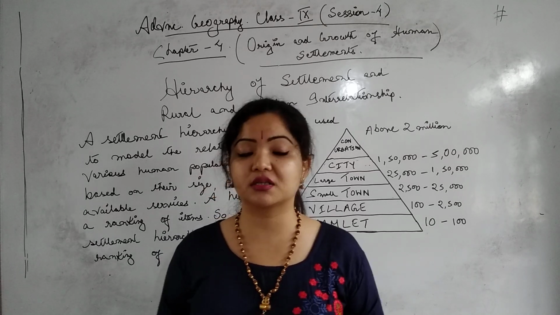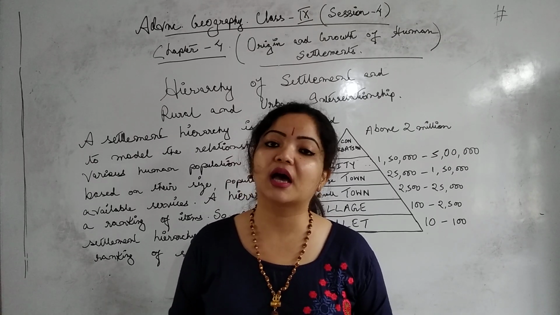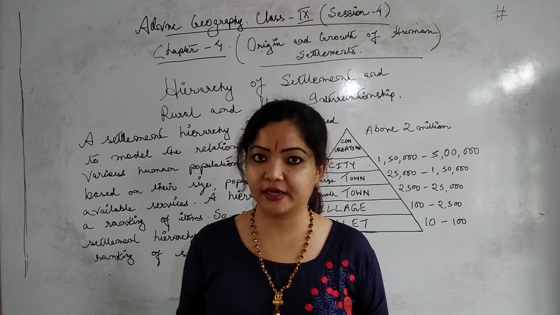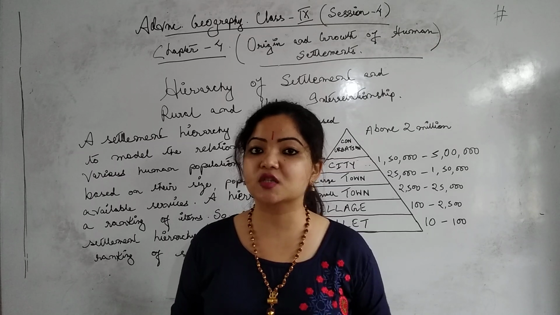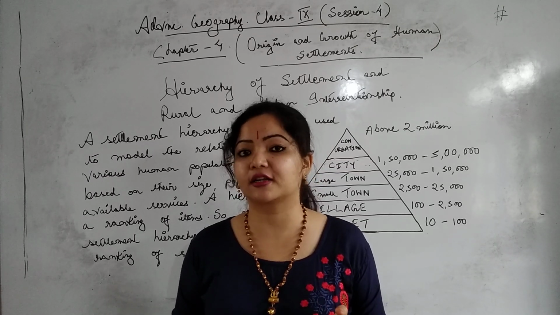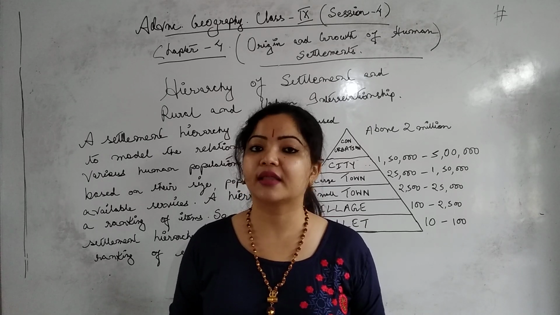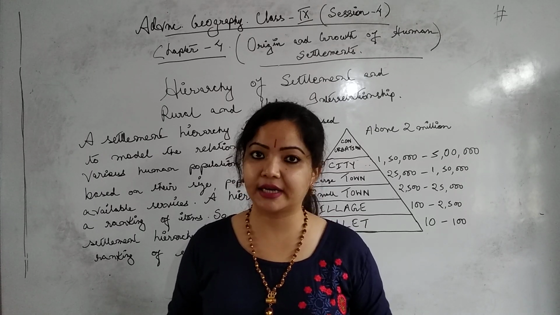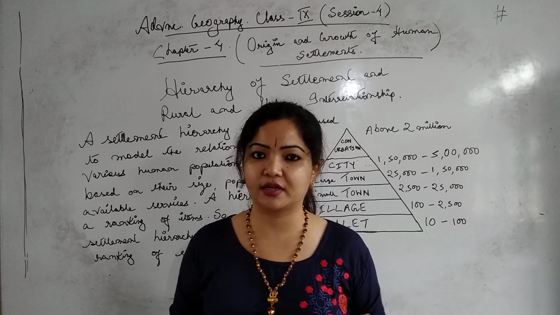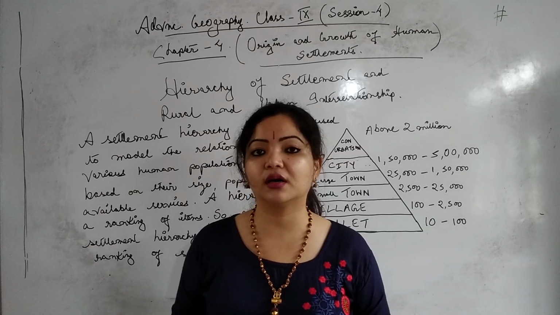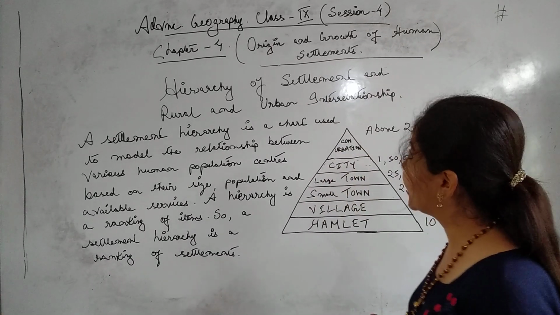Settlements can be classified into rural and urban settlements, and on the basis of the pattern, they can further be classified into nucleated and dispersed settlements. Again, the nucleated settlements can be further classified into linear, square, star-like, and rectangular settlements, all various types based only on the pattern of the settlement. Now here we are going to discuss the hierarchy of settlement.